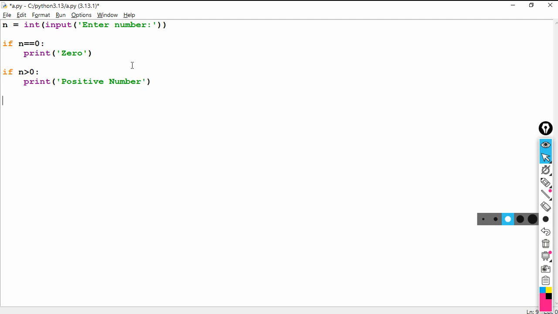If n is less than 0, what I can write here? Print negative number. This is what I can write. So if n is equal to 0, print 0. If n is greater than 0, positive number. If n is less than 0, negative number. Clear? So let me run this program.